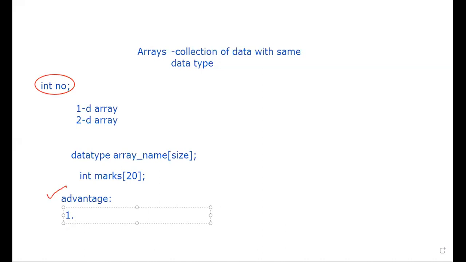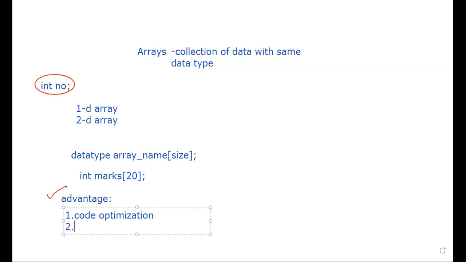Okay, good. Good, Sangavi. A collection of input can be taken in a single line, isn't it? If I want to accept marks of 20 students, instead of declaring 20 separate variables and doing the process, I can do it as a single process, which is nothing but code optimization. Okay, the number of lines is reduced. If the number of lines is reduced, it means that code optimization is done.